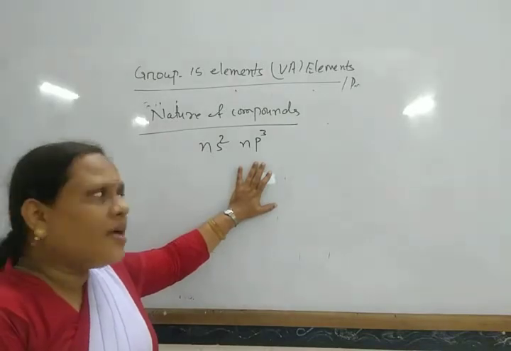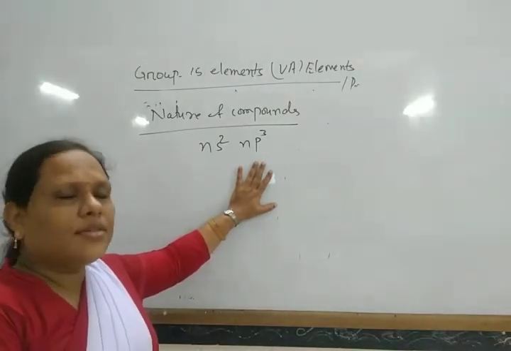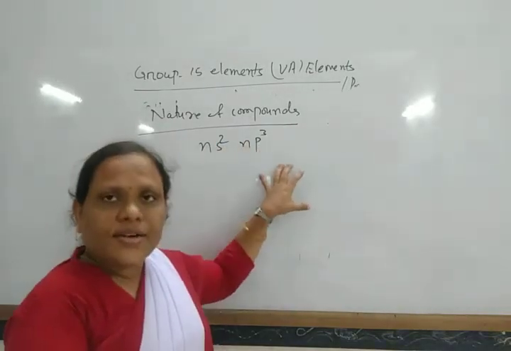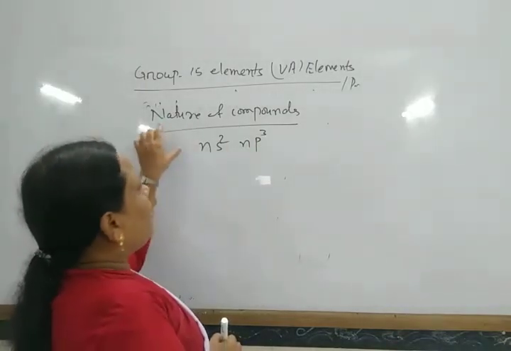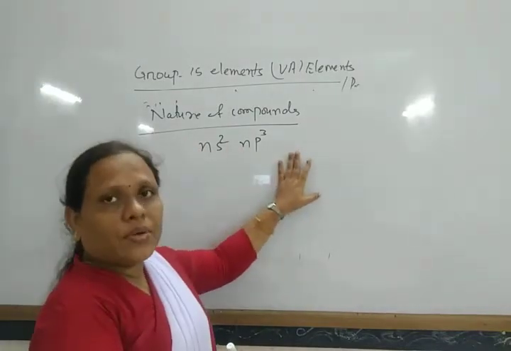Receiving 3 electrons is thermodynamically not favourable, it is actually very difficult. So they cannot form ionic compounds.